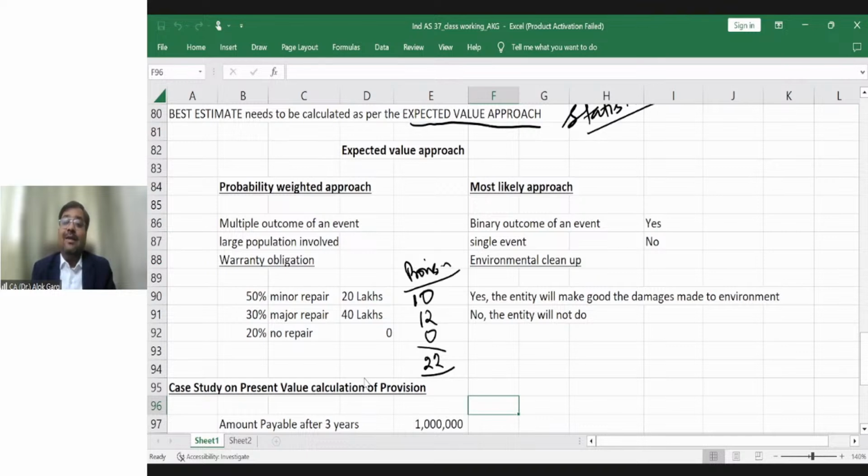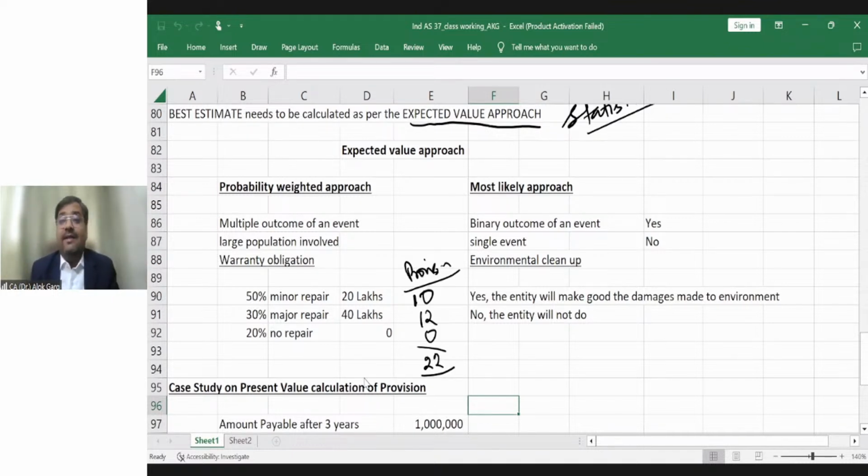Most likely approach. What is meant by most likely approach? Most likely approach is a binary approach. Yes, no. For example, in case of environmental cleanup. So binary means either yes or no. So when will this most likely approach be applicable? The most likely approach will be applicable when there is a single event, when there is a limited population.